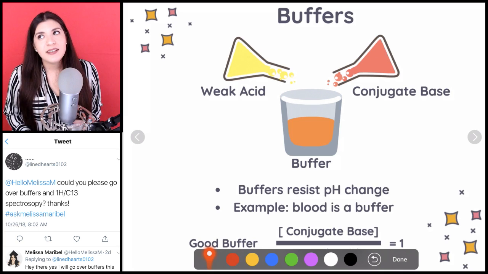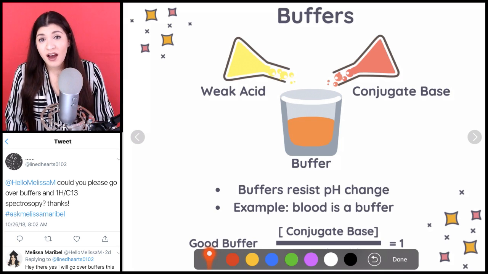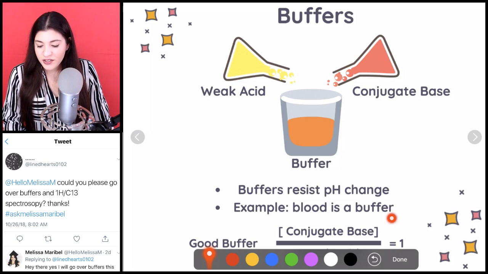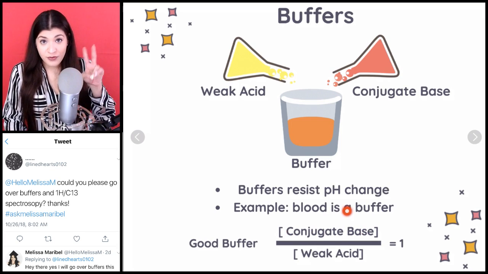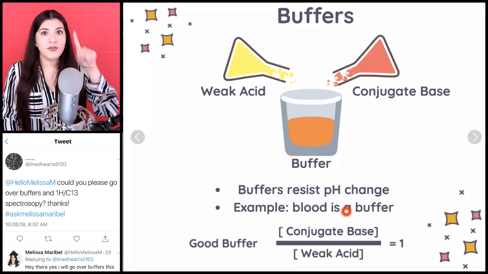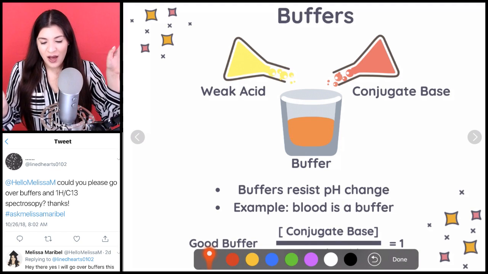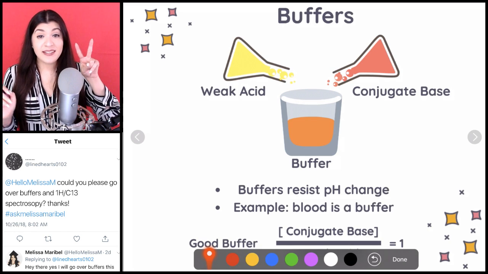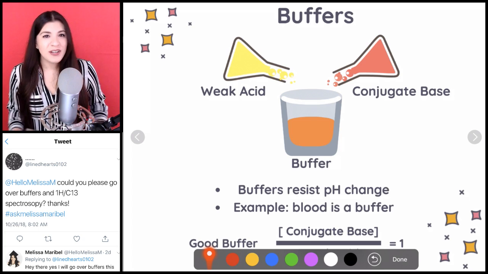I've seen that as a general multiple choice question before. I see it all the time: which one would make a good buffer? Well, doing this ratio is going to help you figure that out. If it's a conjugate base, first things first. I remember a trick question I saw a while back that gave you an acid and a base and asked which one is a good buffer. And it wasn't even a buffer.